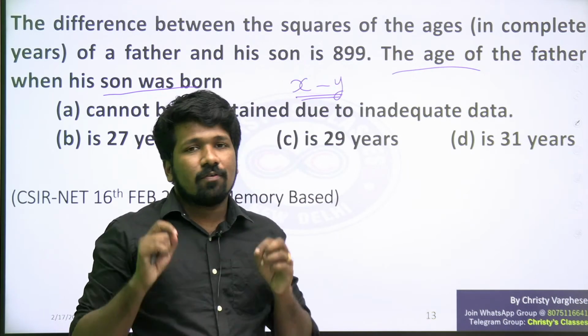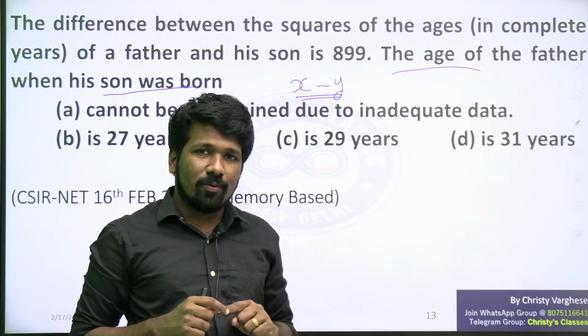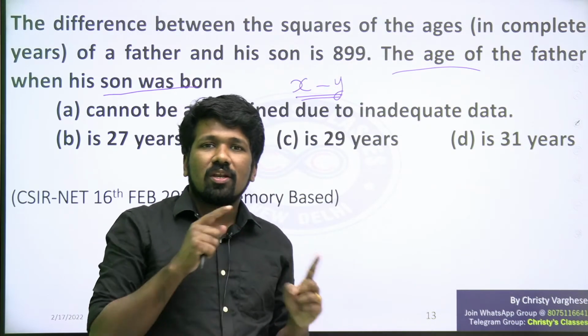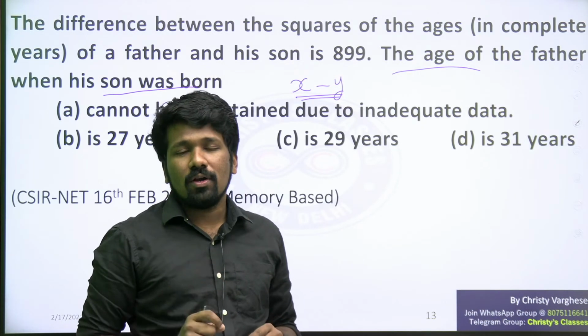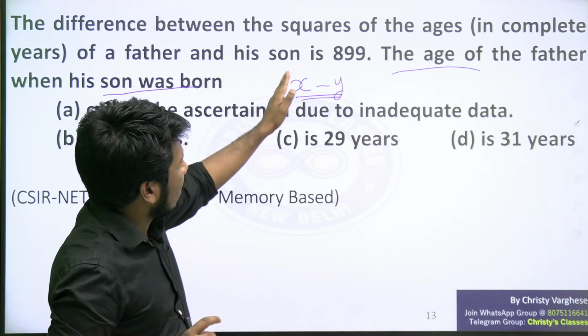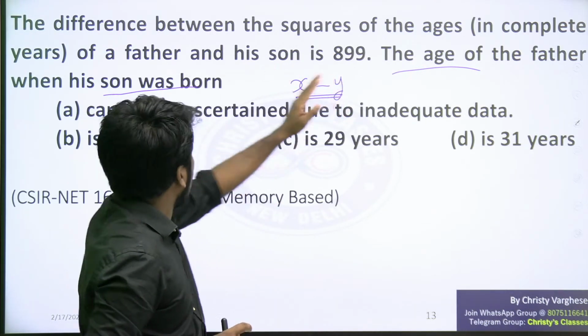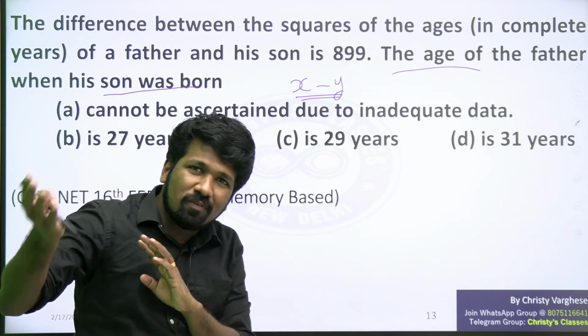For example, if your father is 60 years old now and you are 25 years old now, so 60 minus 25 will be the age of your father, that is 35 years old was he when you were born. The difference between the ages of the father and son then also will be the same now.